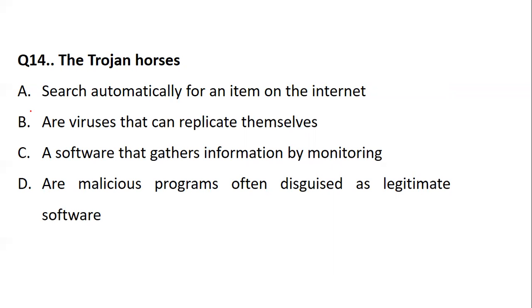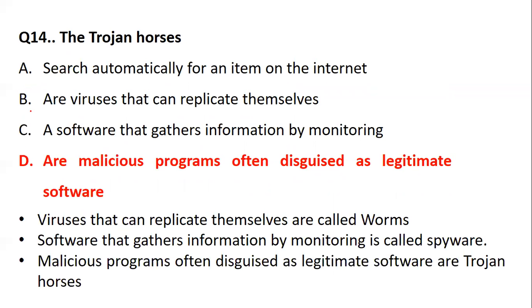Yes, a Trojan horse is basically a malicious program that is often disguised as legitimate software. The viruses that can replicate themselves are not called Trojans, they are called worms.